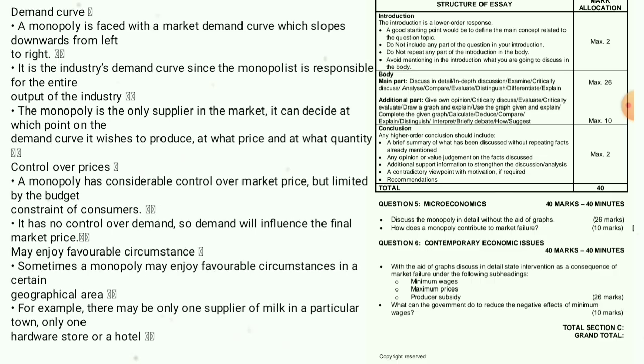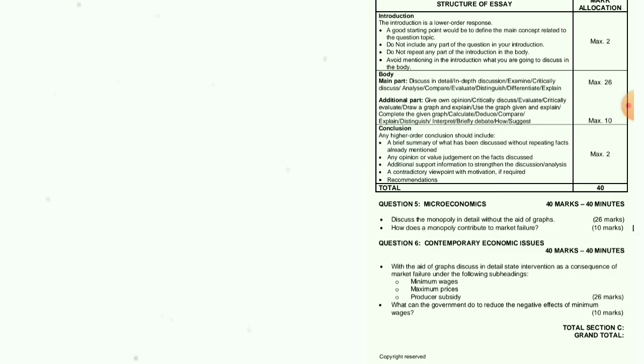Control over prices. A monopoly has considerable control over market price, but is limited by the budget constraint of consumers. It has no control over demand, so demand will influence the final market price. May enjoy favorable circumstances. Sometimes a monopoly may enjoy favorable circumstances in a certain geographical area. For example, there may be only one supplier of milk in a particular town, only one hardware store or a hotel.